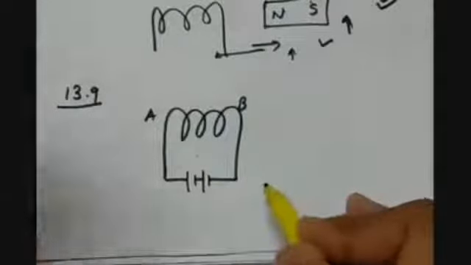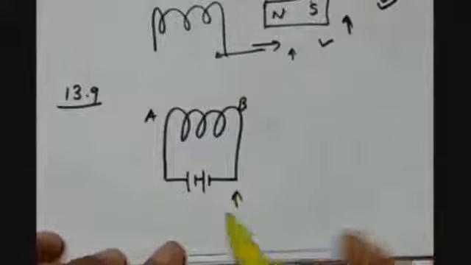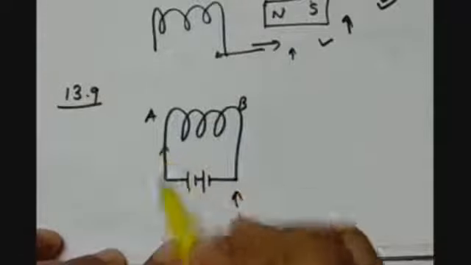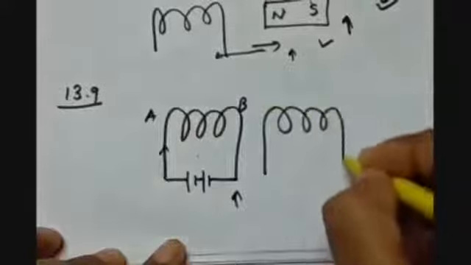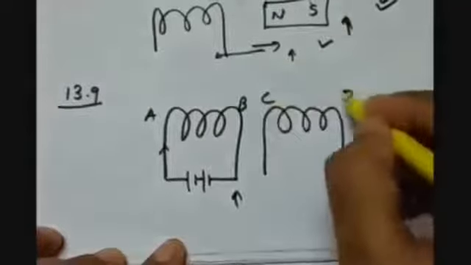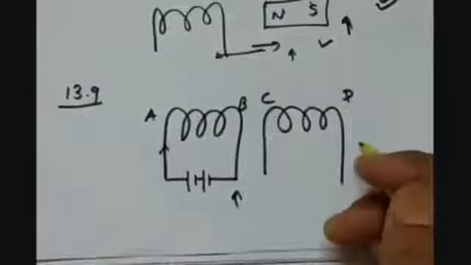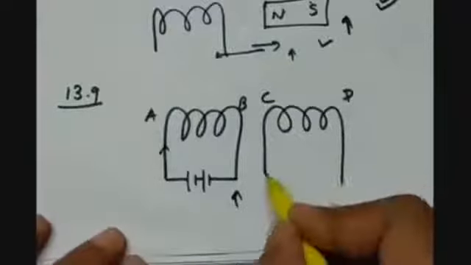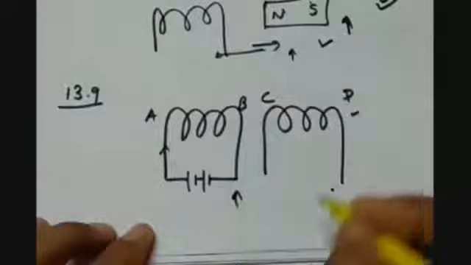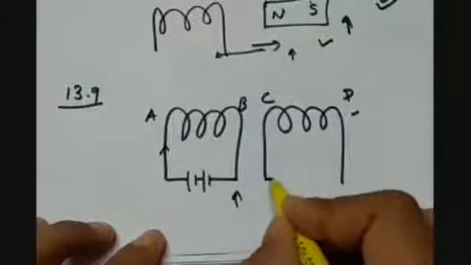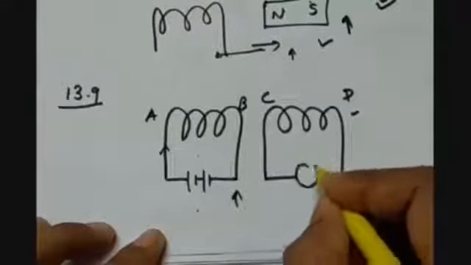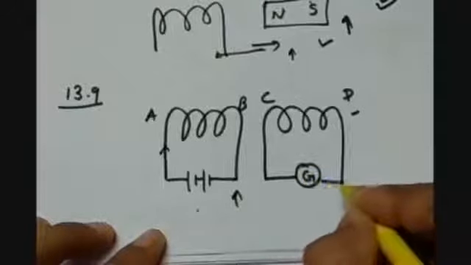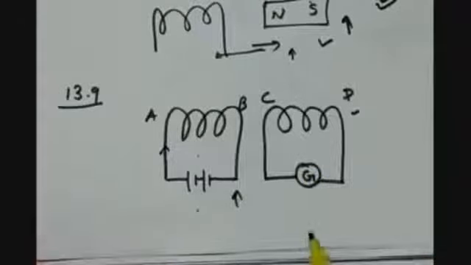Near this first coil, another coil, let's say CD, of a different number of turns, or actually fewer turns, is placed near the first coil. Here we are having a galvanometer instead of a battery, because here what we want